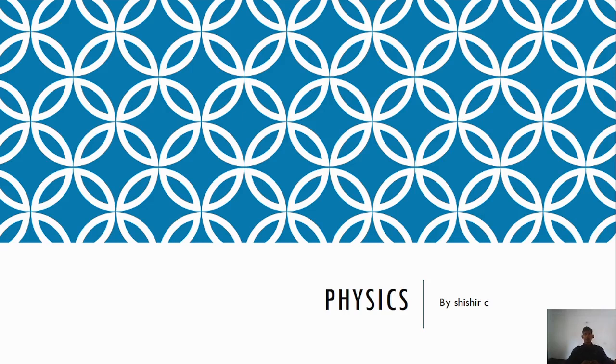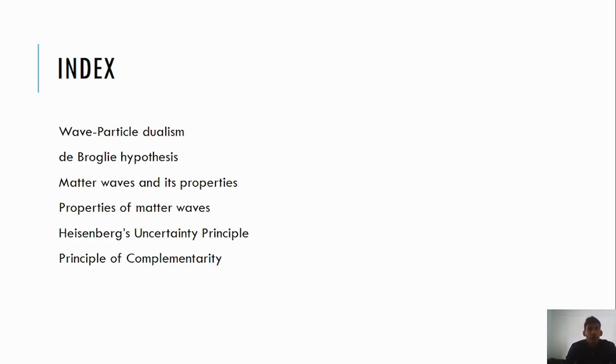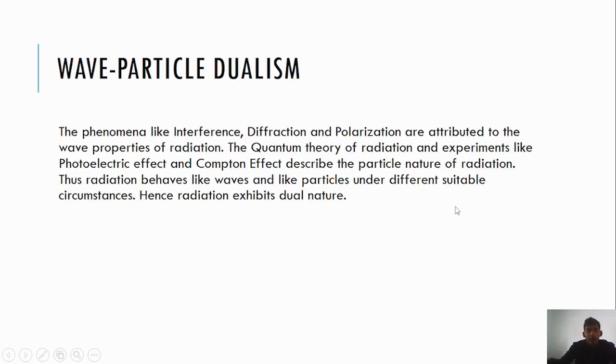CS1535. Today we are going to study physics module 3. Let's go on to the index. Wave particle dualism, de Broglie's hypothesis, matter wavelength properties, properties of matter wave, Heisenberg uncertainty principle, principle of complementarity. We're going to study this.